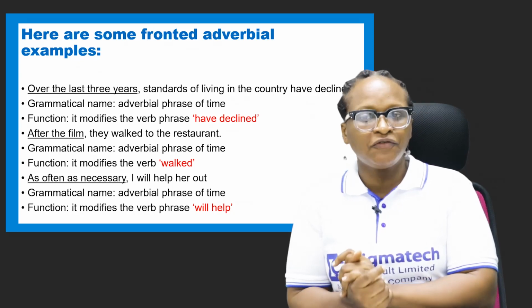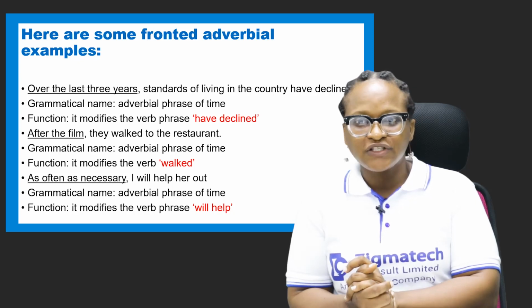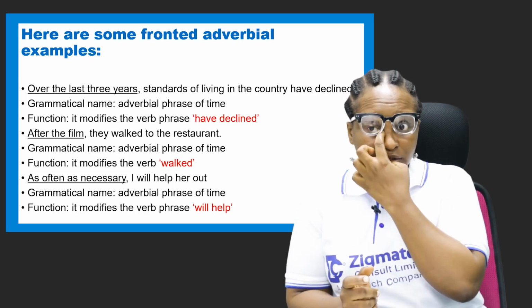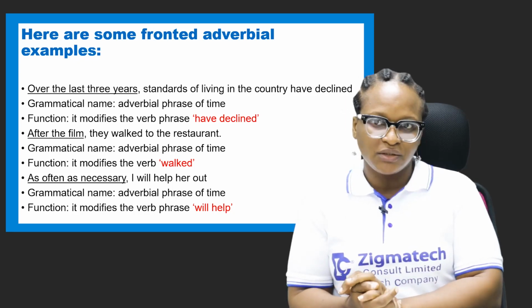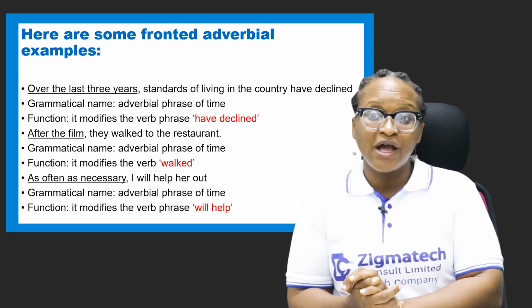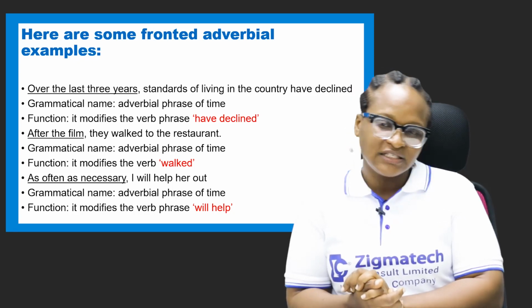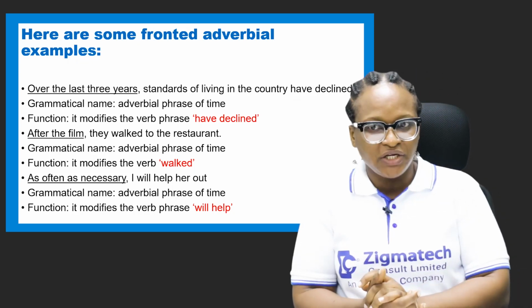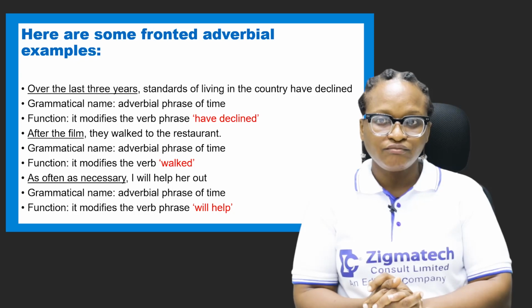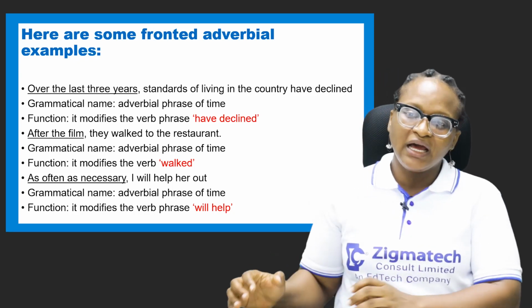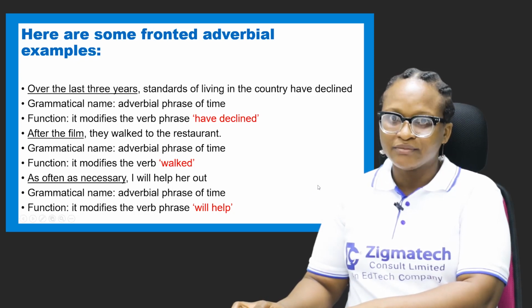Number 2 says, after the film. What happened after the film? That's also adverb of time. After the film, they walked to the restaurant. Where did they walk to after the film? To the restaurant. So that's it, adverbial phrase of time. It modifies the verb walked. Lastly, as often as necessary, I will help her out. Adverbial phrase of time, and it modifies the verb phrase will help.